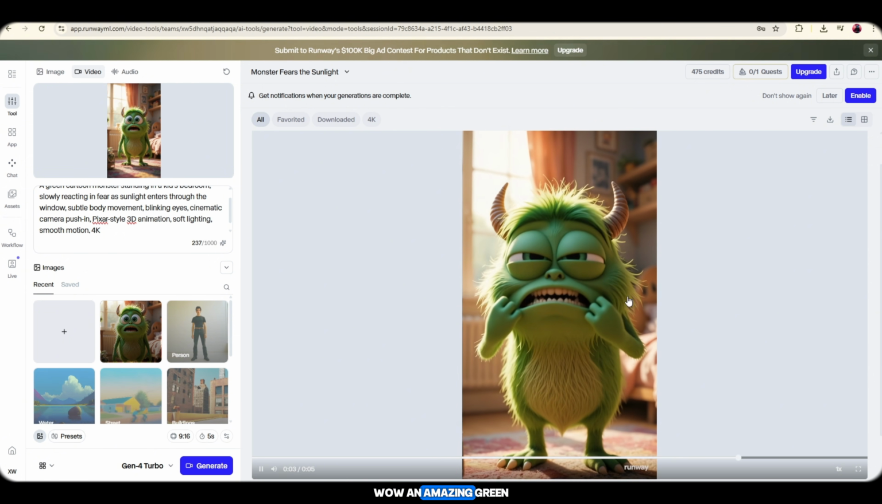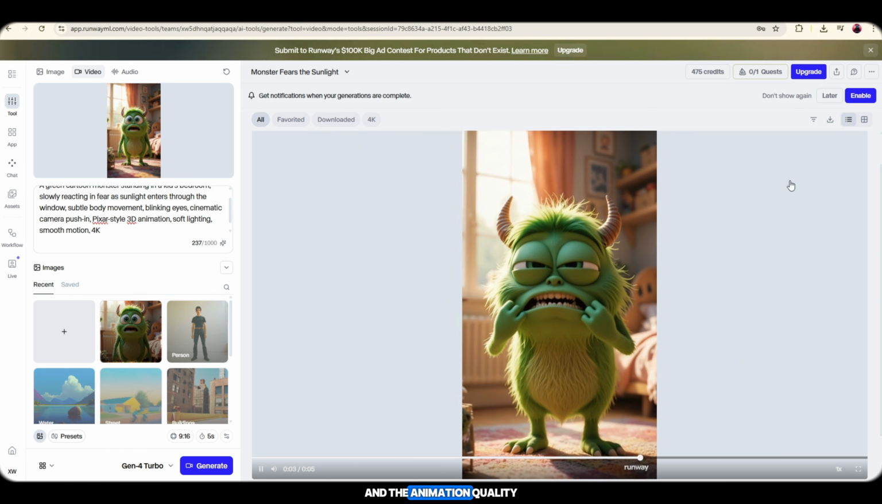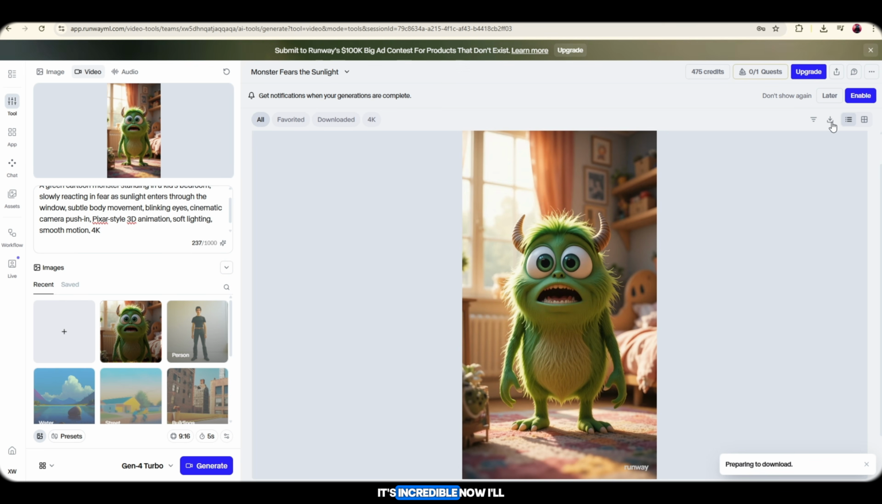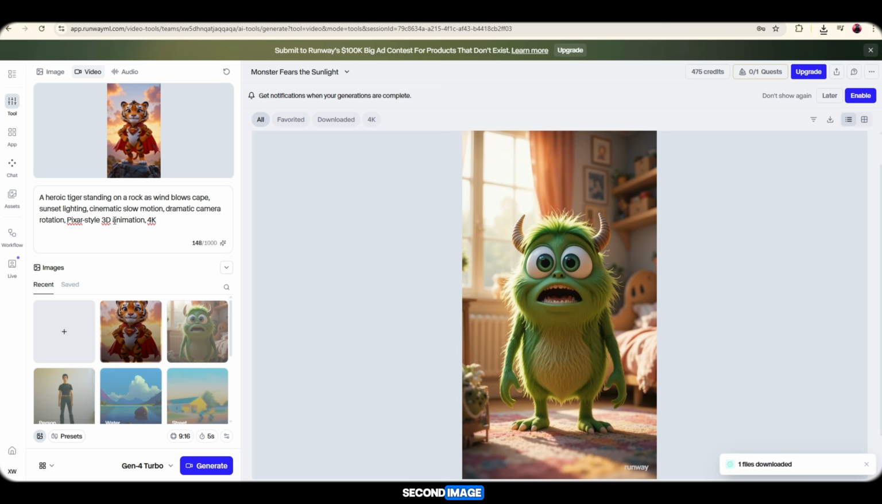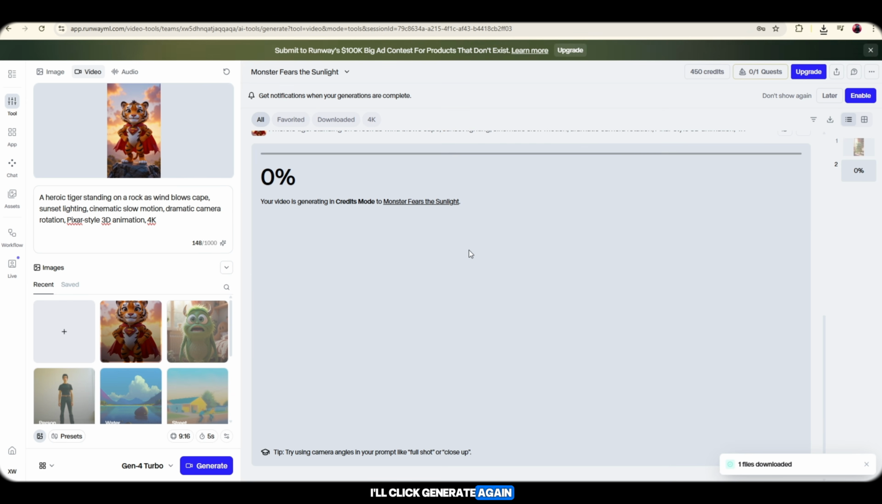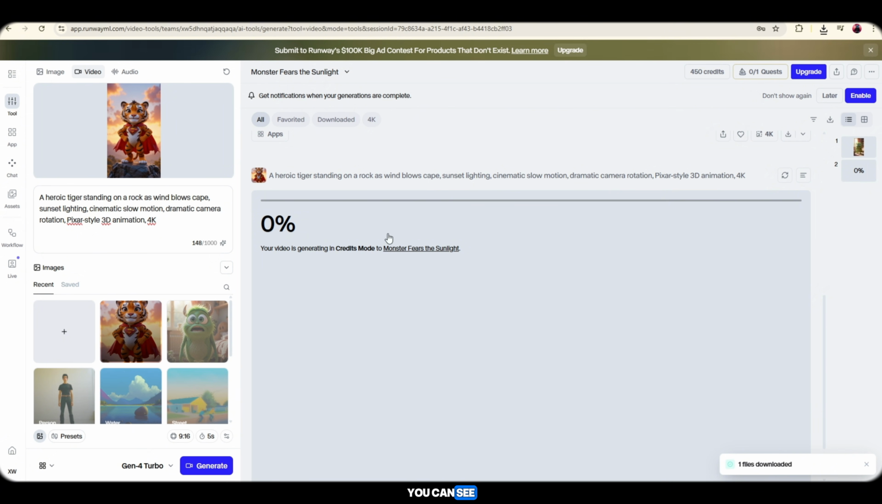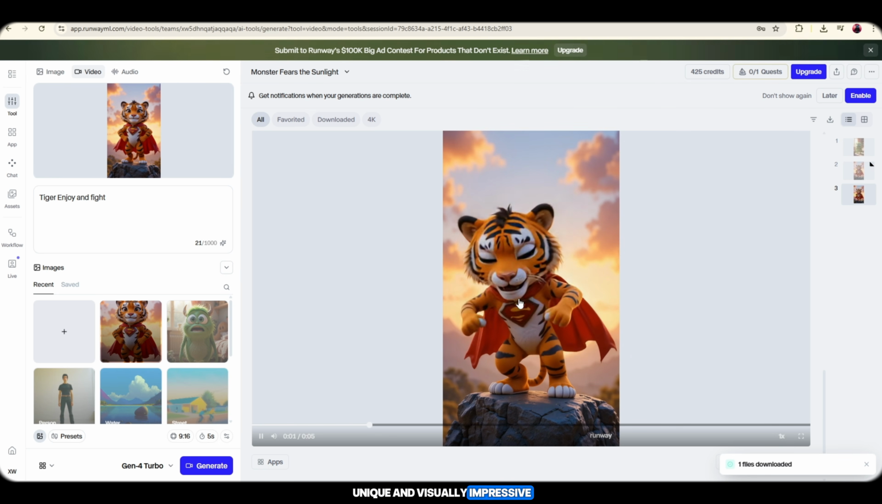Wow, an amazing green monster animation. Just look at the character design and the animation quality. It's incredible. Now I'll download this video. Next, I'll select my second image. After adding a good prompt for the tiger scene, I'll click Generate again. And after a short wait, you can see my tiger image has now been converted into a video. Again, this looks very unique and visually impressive.